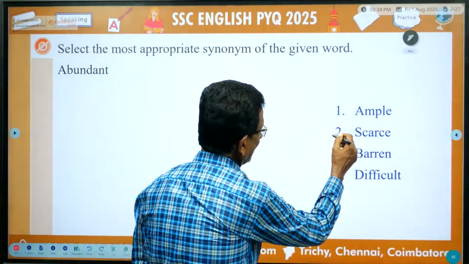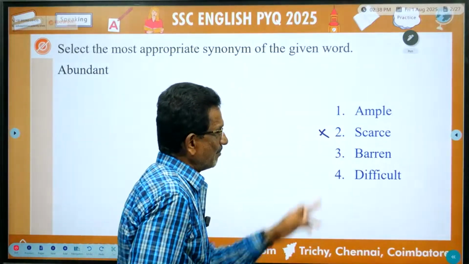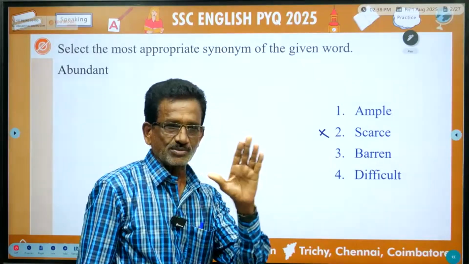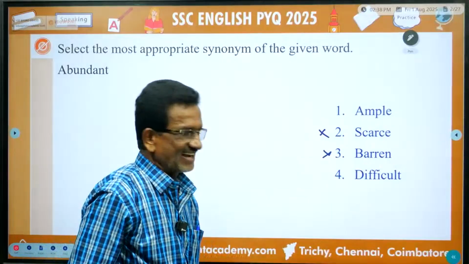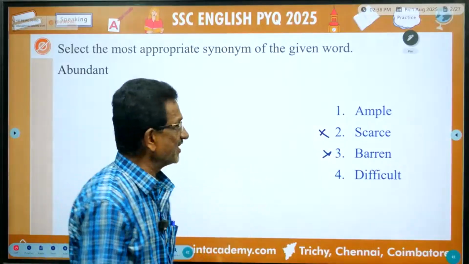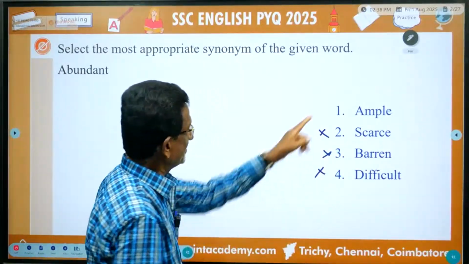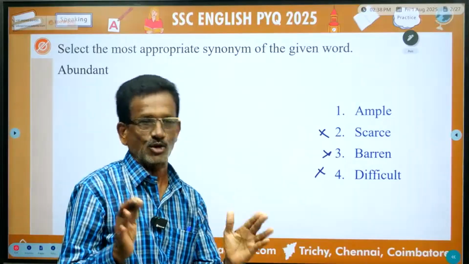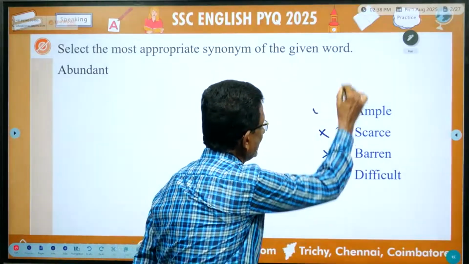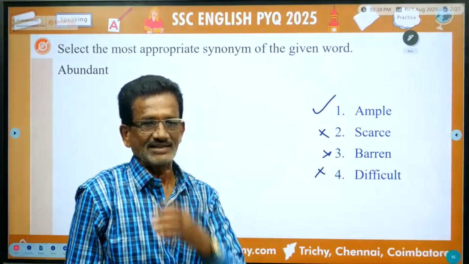Scarce means very little. Barren means land which is not usable for cultivation. This is wrong. Difficult is you find many difficulties. Ample is the word related to abundant. That means ample means plenty. Abundant also plenty. So this is the right synonym for the word abundant.